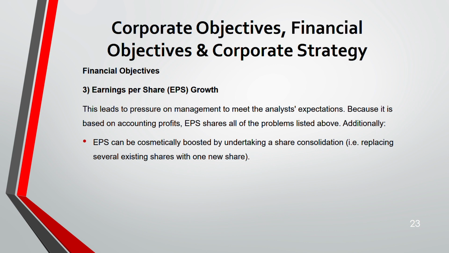They artificially boost that. They undertake a share consolidation. So how do they do this? They replace several existing shares with one new share. Now let me ask you a question. This is a little bit of common sense, not to do with finance. Tell me, if your number of shares increases, will your EPS increase, or if your number of shares reduces, will your EPS increase? If you understood that, you will understand this better.